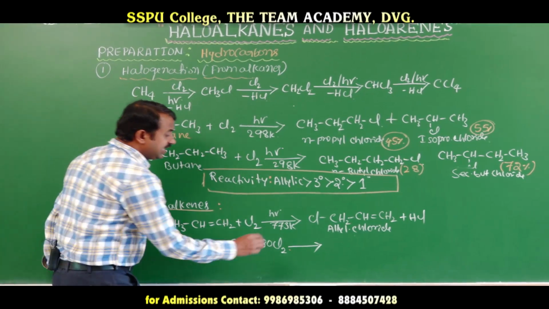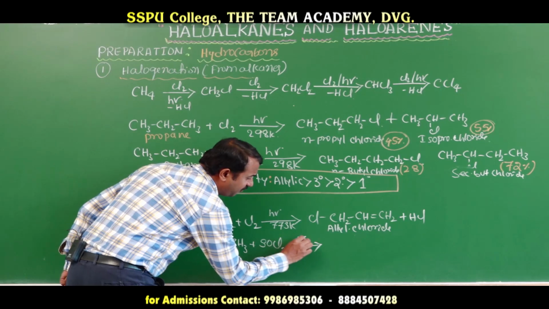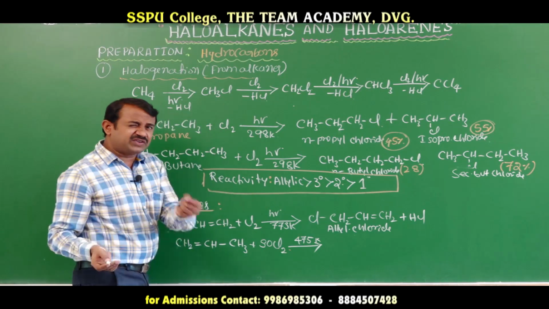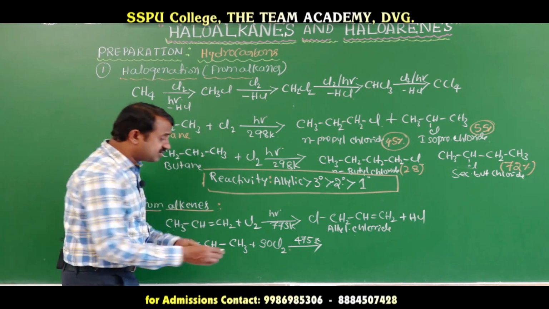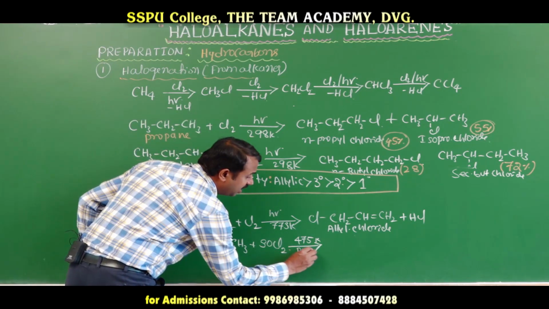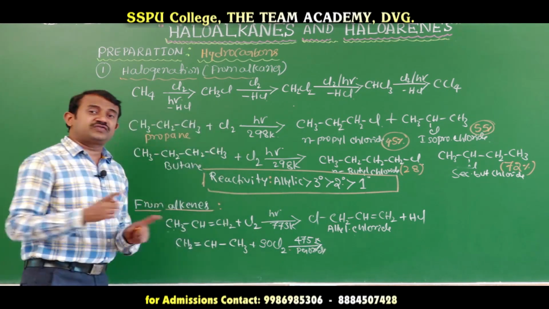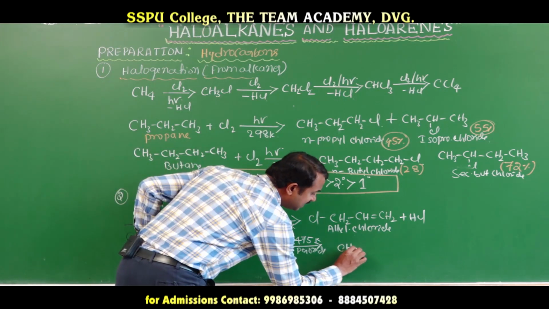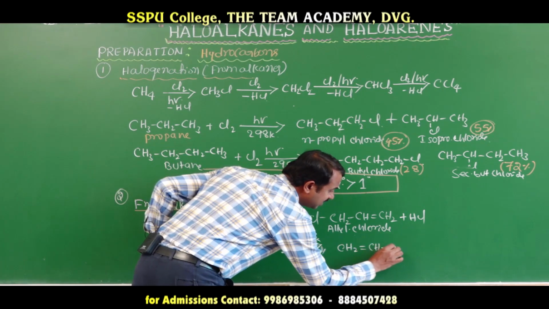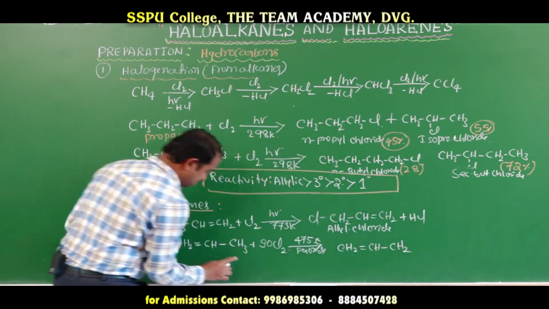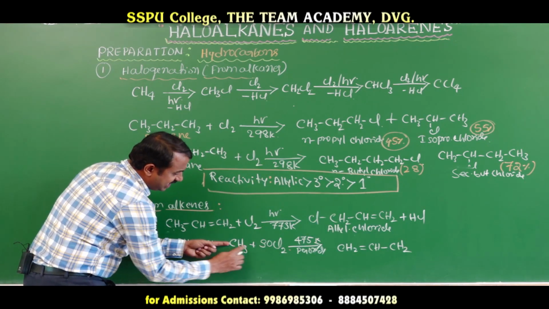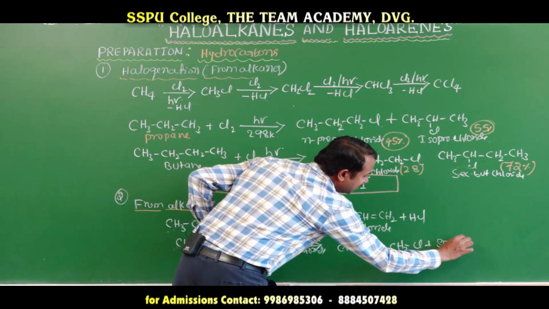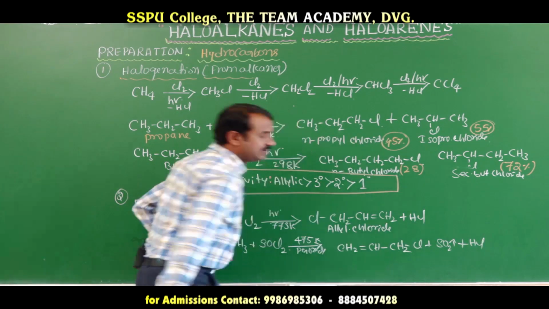Thionyl chloride at 475 Kelvin, or in presence of a small quantity of peroxide, undergoes free radical substitution reaction to form CH2Cl-CH=CH2 plus sulfur dioxide plus HCl.